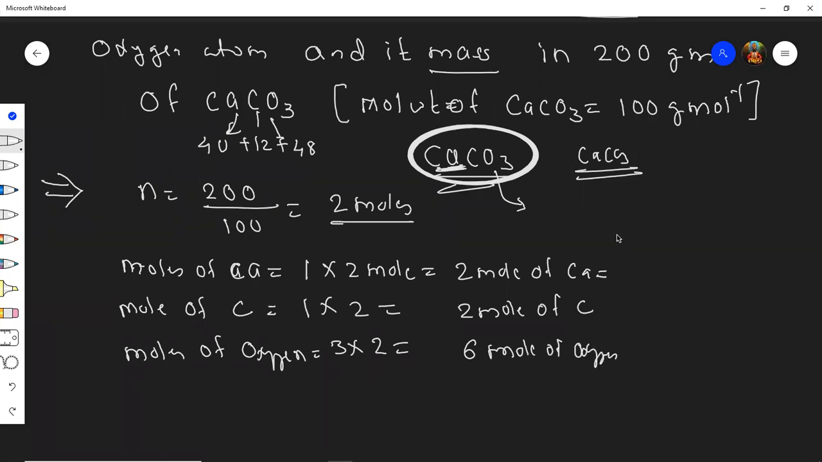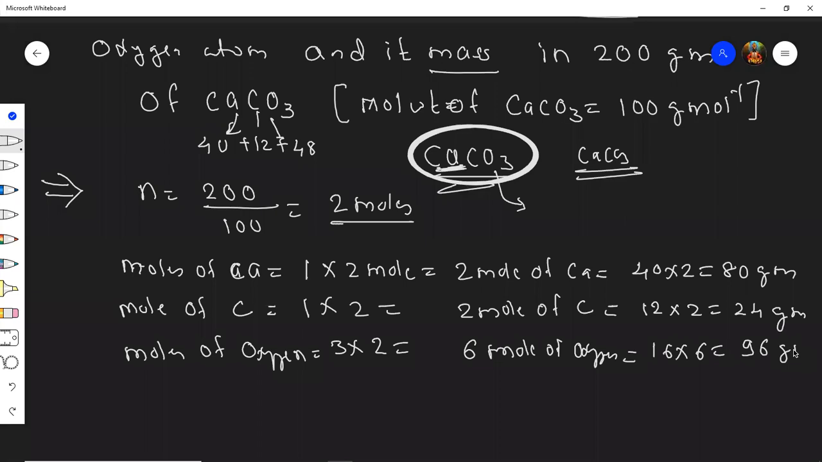Okay, students, can you find the weight of this? Because 1 mole of calcium means 40 grams. So 40 into 2, 80 grams. What about carbon? 1 mole of carbon means 12 grams, into 2, 24 grams. What about oxygen? Oxygen atom, they said. 16 into 6, 96. 96.